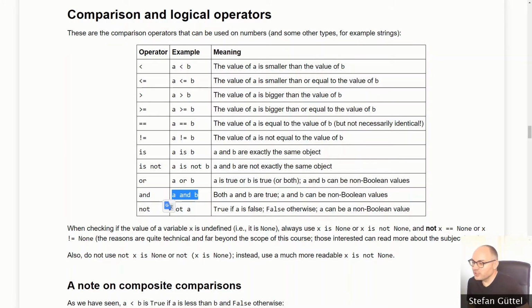It should be noted here that both A and B can be non-Boolean values, and we will see in a bit what actually happens in this case. The negation in Python is done with the "not A" keyword.